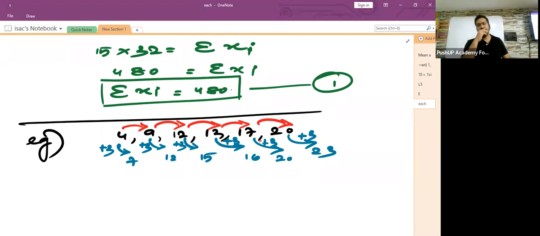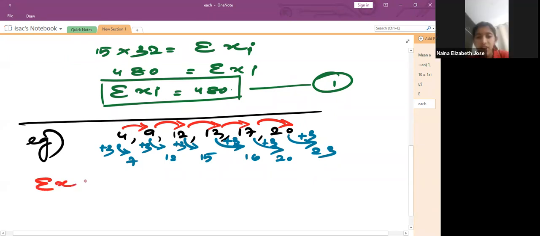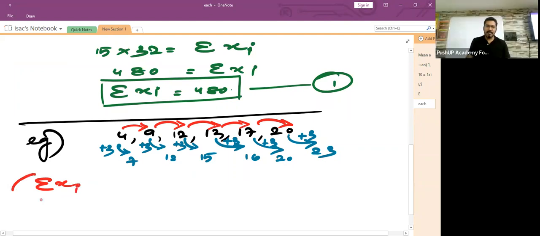How much would it have been? 25, 38, 55, and 75. Do you all agree with that? Also 75. Very good. So, children, I will write here sigma xi for all the old observations.